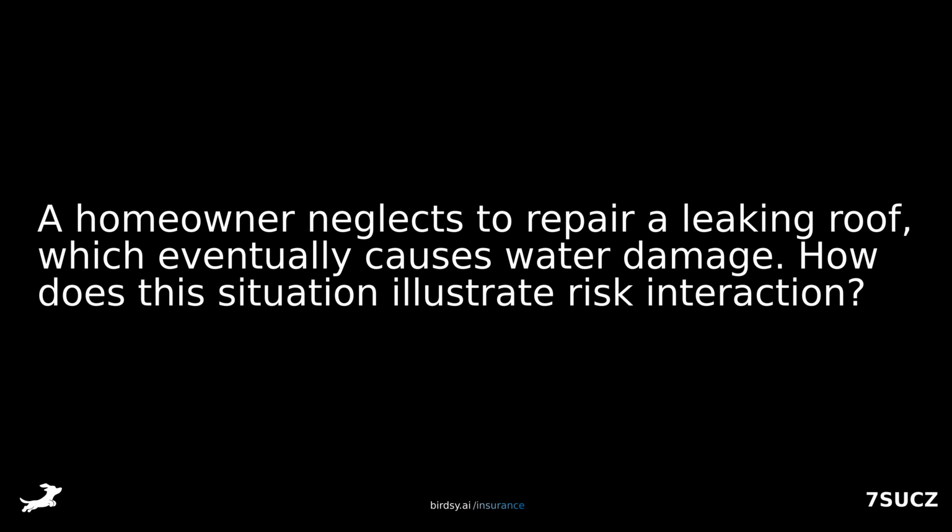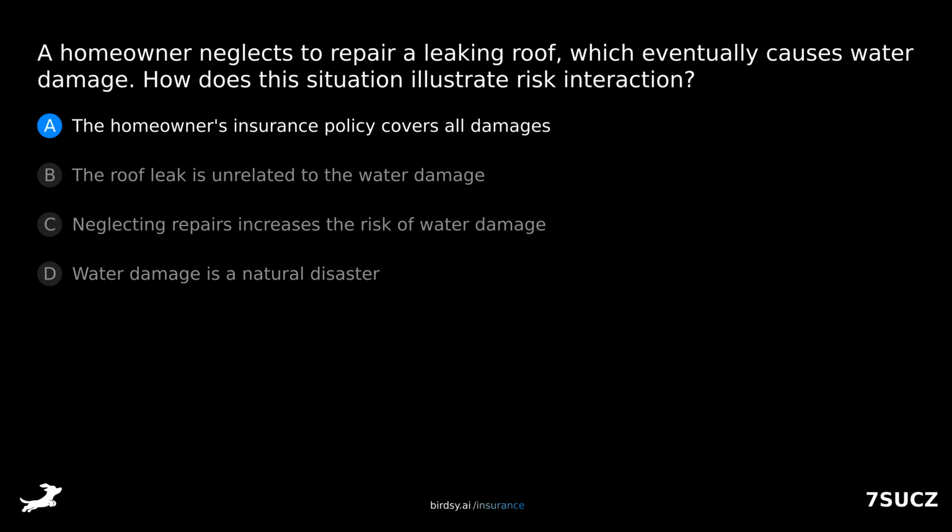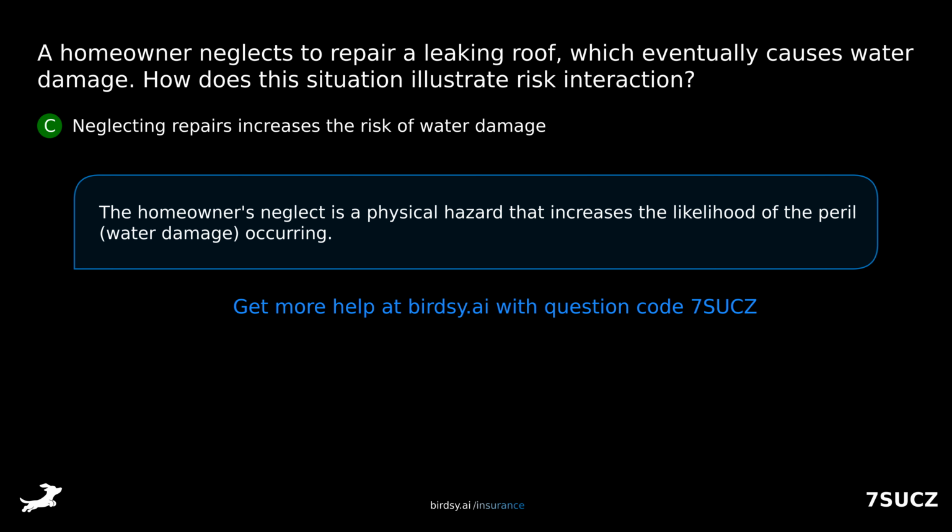A homeowner neglects to repair a leaking roof, which eventually causes water damage. How does this situation illustrate risk interaction? Is it A, the homeowner's insurance policy covers all damages, B, the roof leak is unrelated to the water damage, C, neglecting repairs increases the risk of water damage, or D, water damage is a natural disaster? The answer is C, neglecting repairs increases the risk of water damage. The homeowner's neglect is a physical hazard that increases the likelihood of the peril, water damage, occurring.